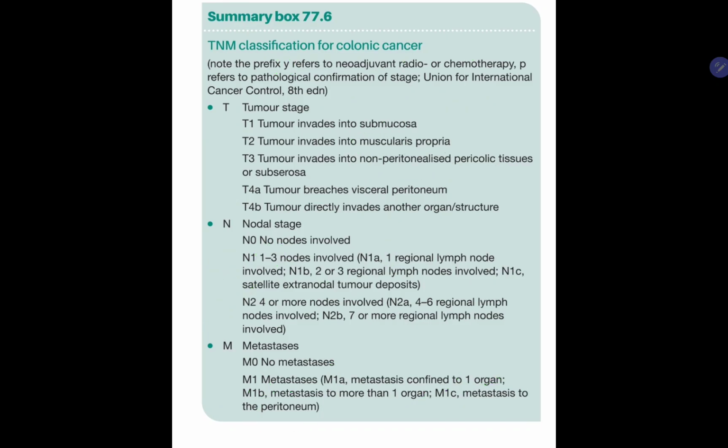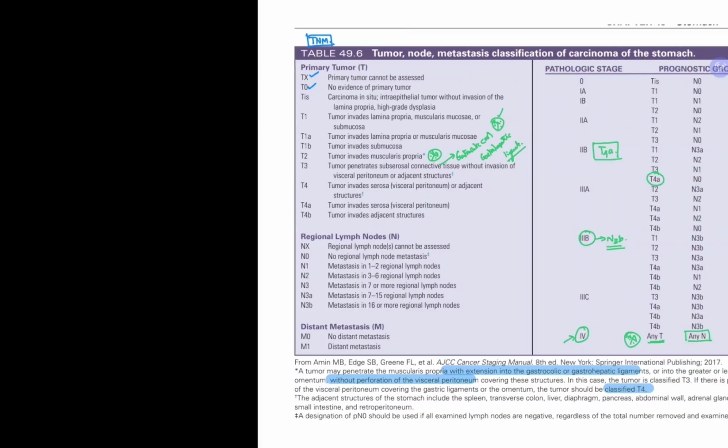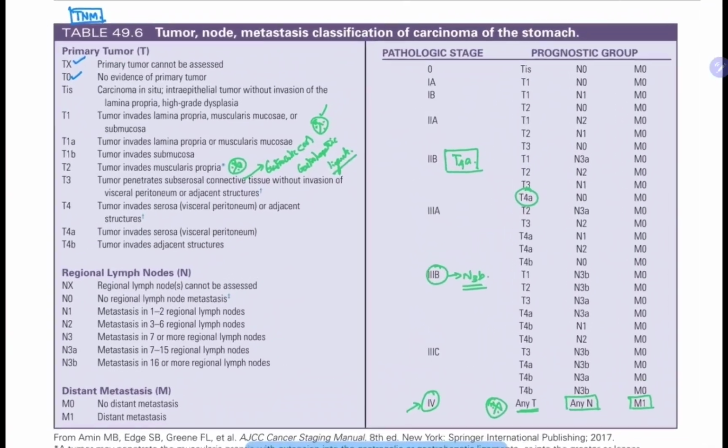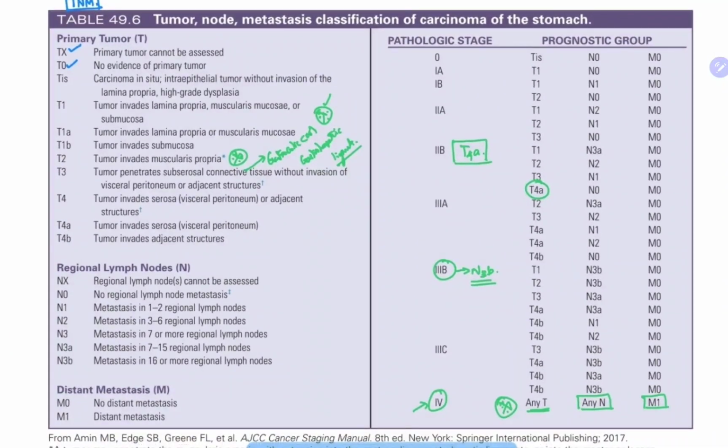Just have a look here. T3 is non-peritonealized pericolic tissues. M1c is metastasis to the peritoneum. This is the basic difference. And T4a, if it breaches visceral peritoneum. So the TNM staging of colonic cancers is completed, and now moving on to CA stomach.